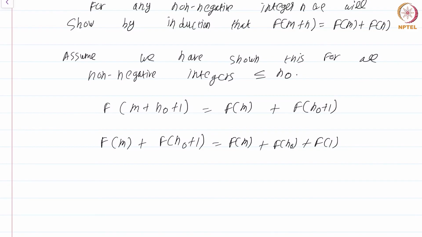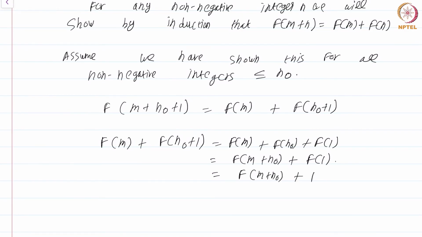Now, to proceed with the proof, we will write this as f of m plus n naught plus f of 1. Why can we do this? We can do this because whenever you have a fixed integer m, all the way up to n naught, we already know that the result is satisfied. So f of m plus f of n naught I can rewrite as f of m plus n naught. But this is the same as f of m plus n naught plus 1.